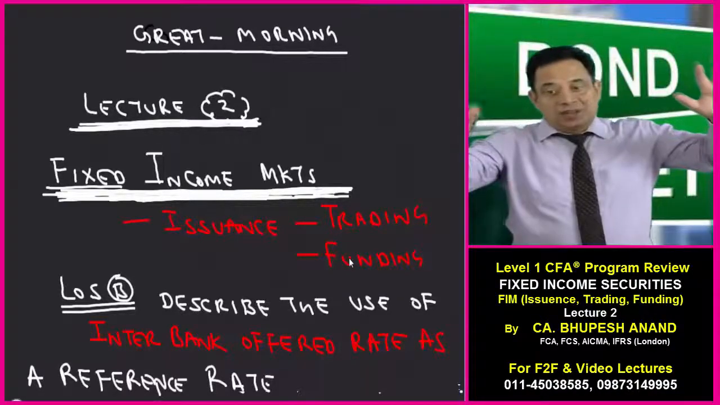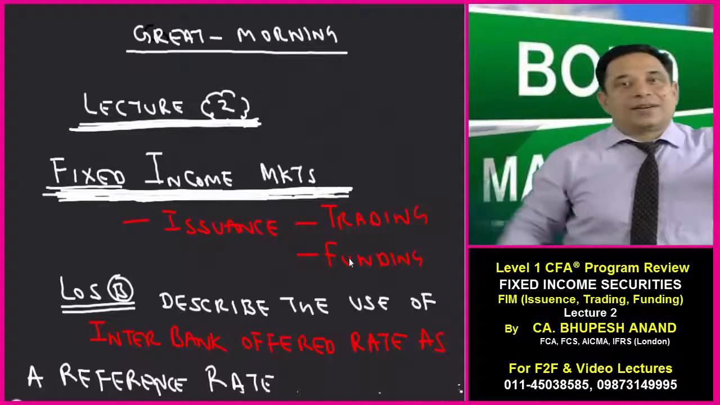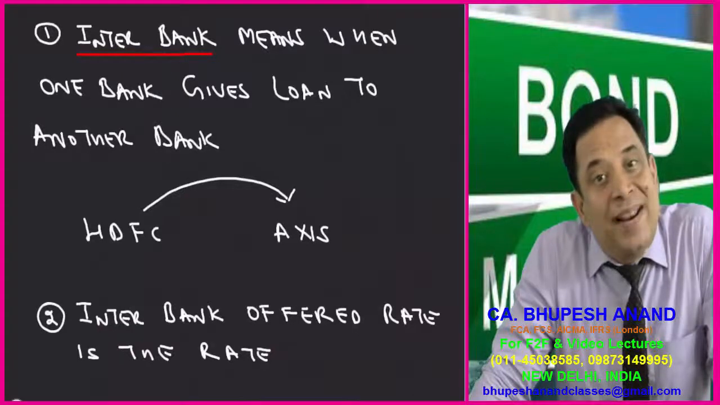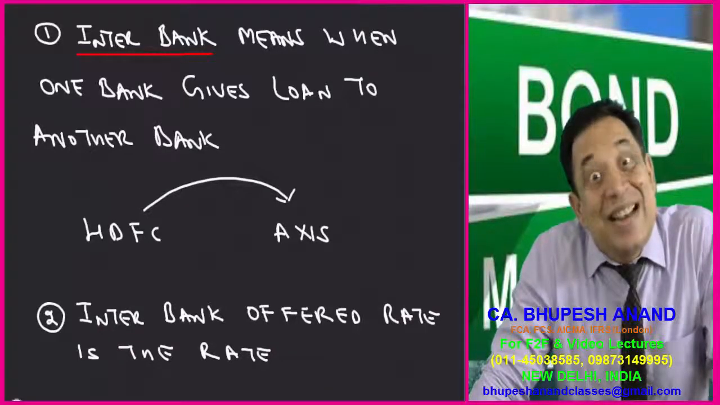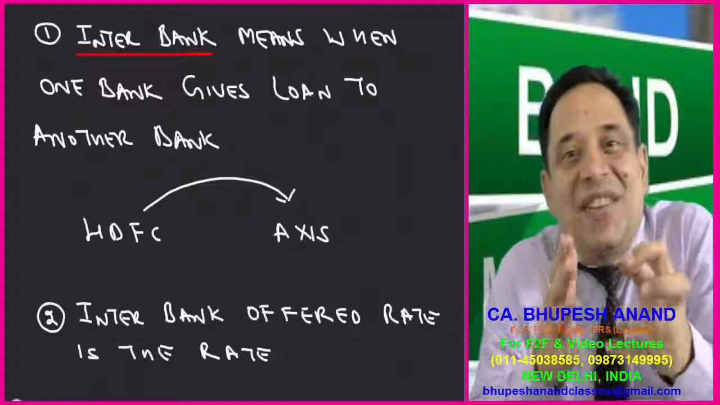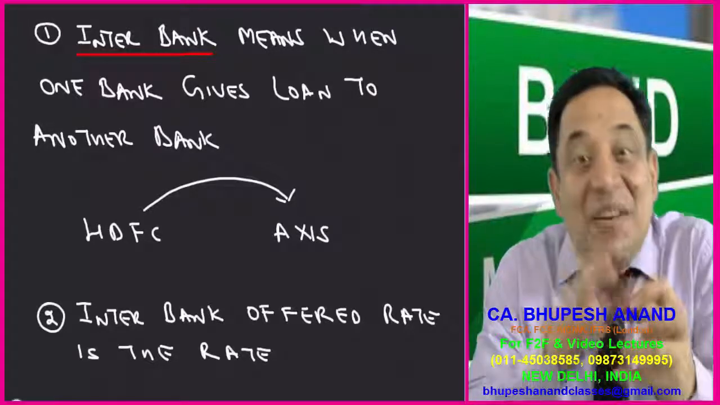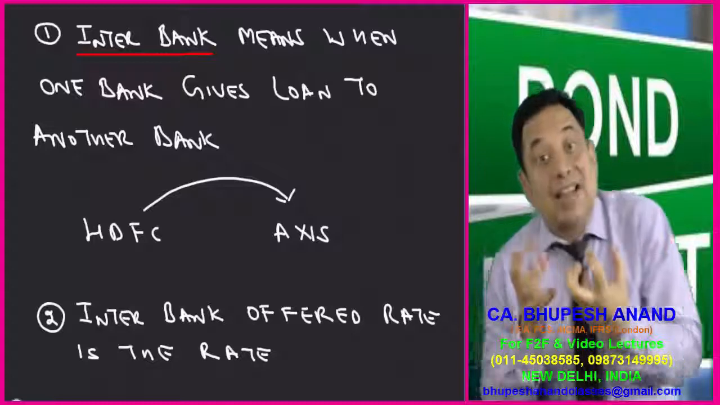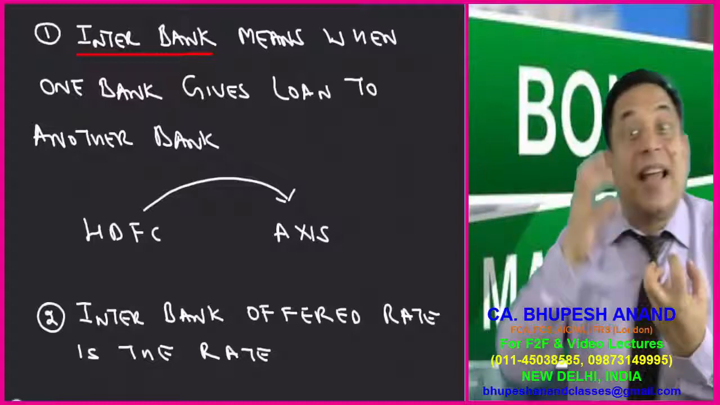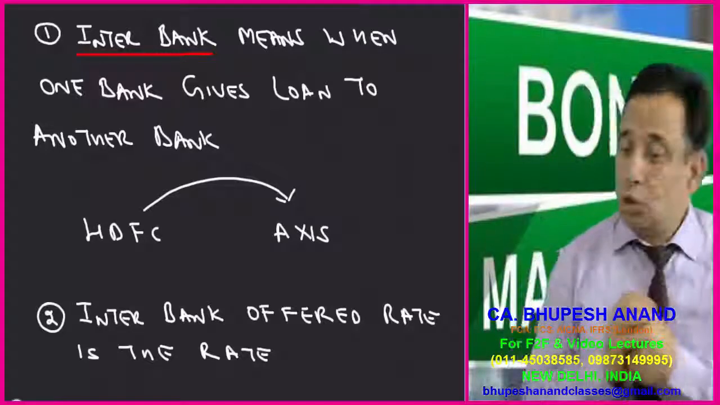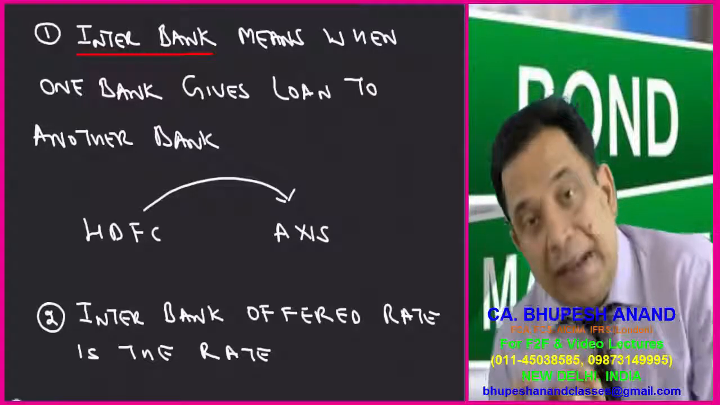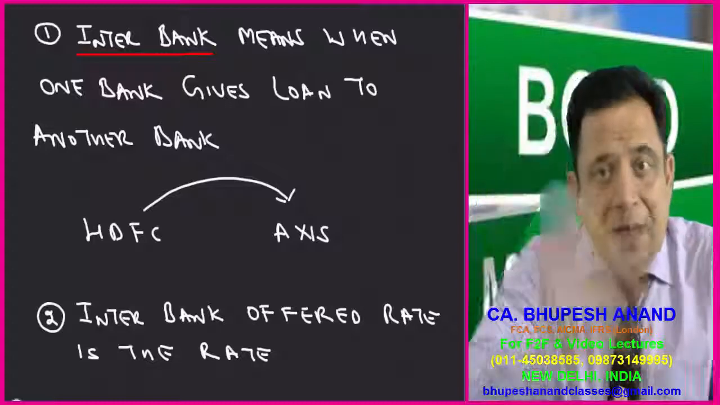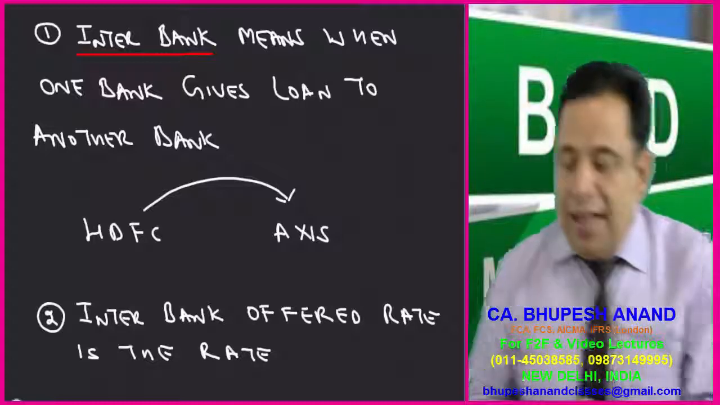So today we'll be putting this, describe the use of interbank offer rate. I have told you what is the meaning of interbank. When one bank gives a loan to another bank, that is named as interbank transaction. And the rate at which that loan is being granted by one bank to another bank is named as interbank offer rate. That is on unsecured loan, and that is expected to be in the future. So please write down point number 1. I have written an example that HDFC Bank is granting a loan to Axis Bank as a case may be. So when one bank gives a loan to another bank, that is interbank offer rate.